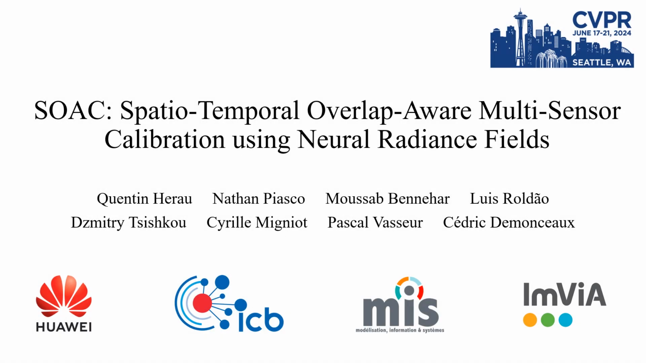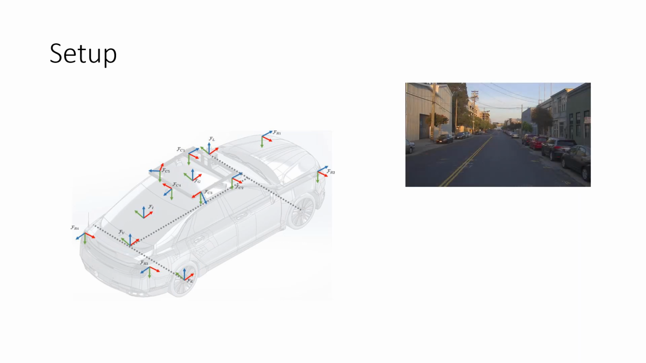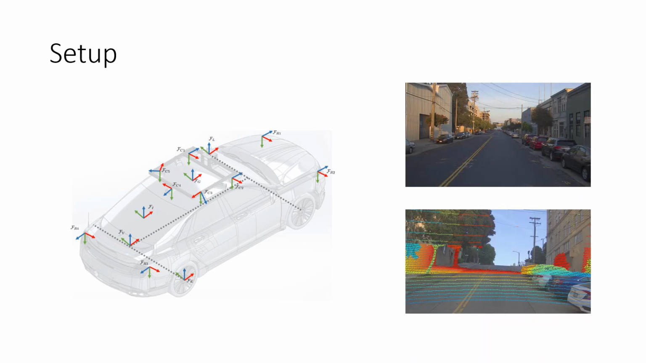We present SOAC, Spatio-Temporal Overlap-Aware Multi-Sensor Calibration using Neural Radiance Fields. In our setup, we suppose that we have an autonomous driving car, rigidly mounted with multiple sensors of different modalities. In our case, we consider the most often encountered sensors, which are RGB cameras and LiDARs.